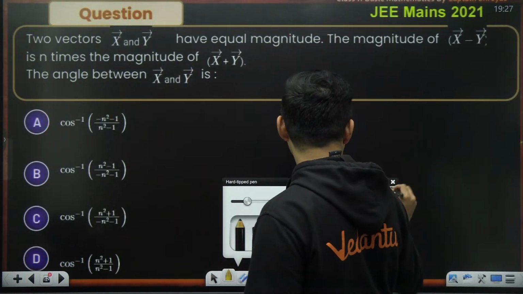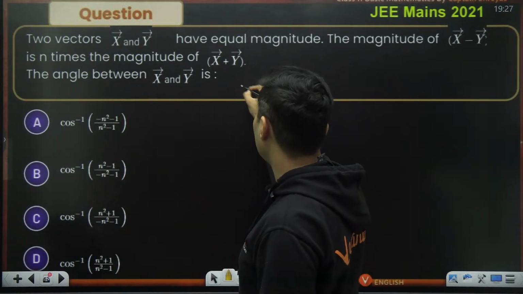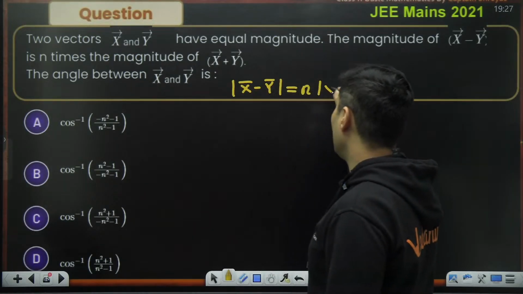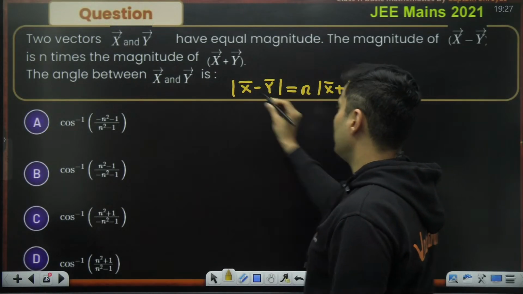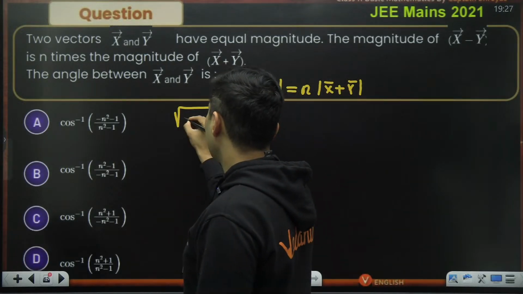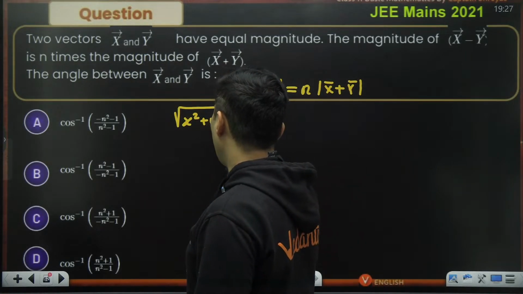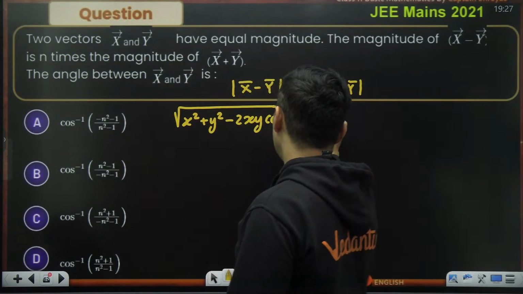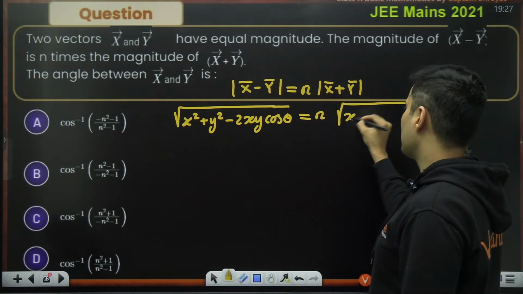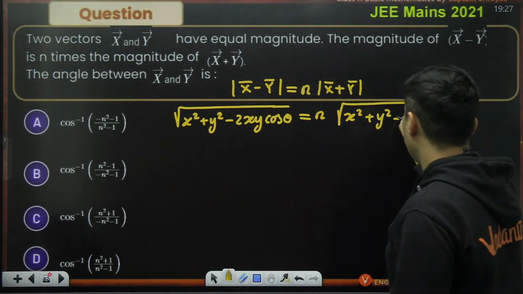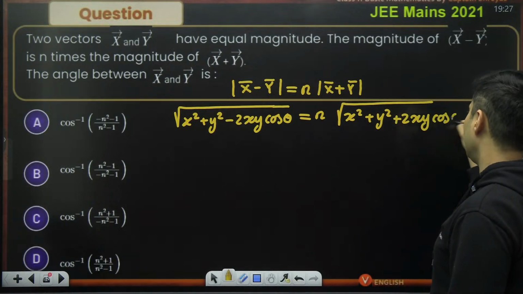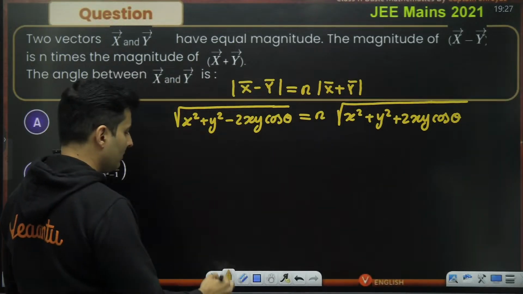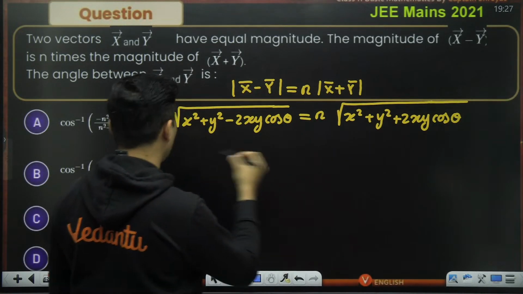That's it. So over here, as you can see, the magnitude of x minus y is n times the magnitude of x plus y resultant. x minus y means root of x square plus y square minus 2xy cos theta. n times x plus y means root of x square plus y square plus 2xy cos theta. Both these vectors also have equal magnitudes. Keep that in mind. But before doing that, let's square both sides.